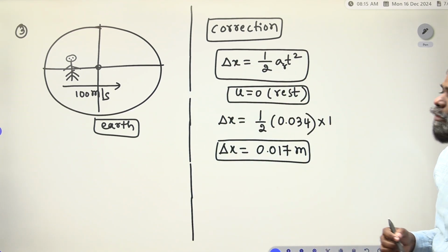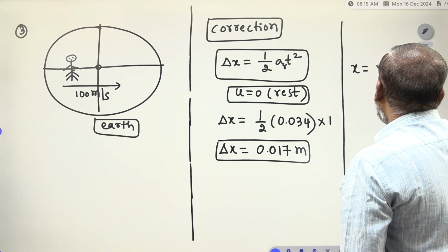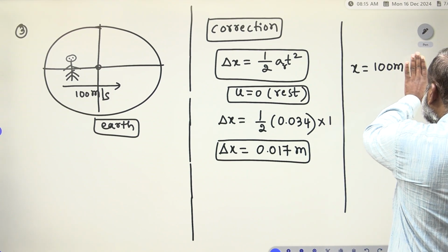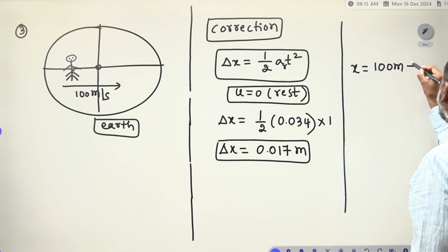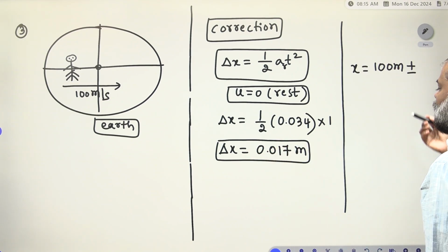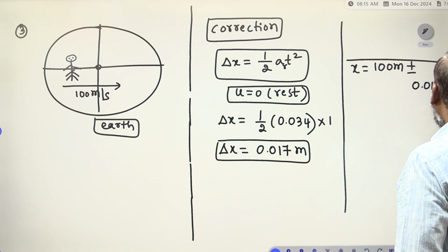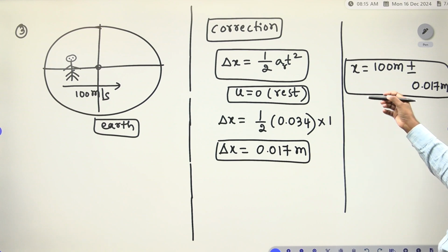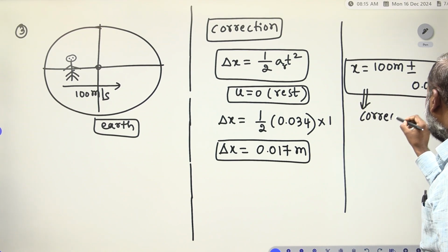Therefore, what do we have to write? Our x is equal to what we have to write here? 100 meter, the distance is there, 100 meter. So plus or minus what do we have to take? Plus or minus 0.017 meter. This is the distance we have to calculate. So like this we have to do the correction, right? We have to do the correction.